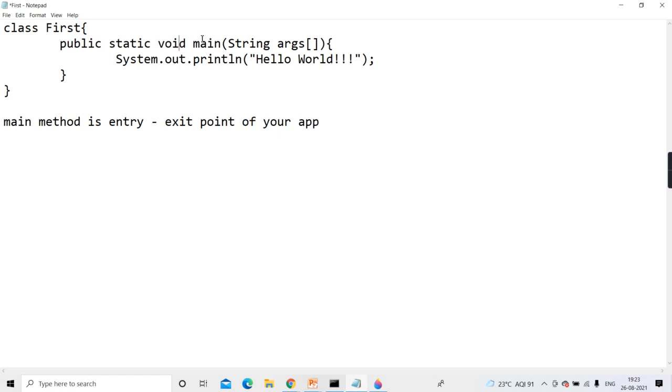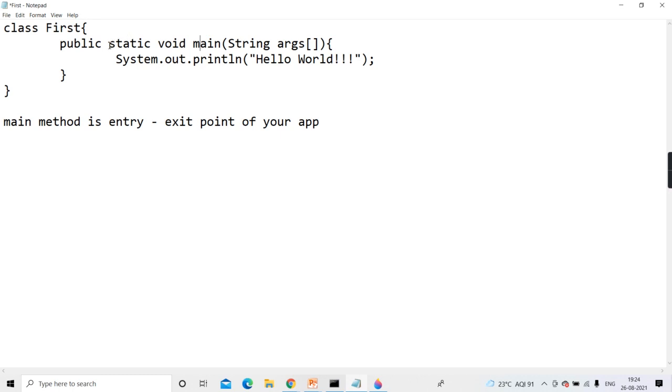Main is running under JVM's control. So when main gets over, it will go back to JVM. So it's not giving anything back to JVM, indicating that with void. So just remember, void means not returning anything back to its caller. Main indicates entry point. Execution starts with main, completes with main. Void indicates main is not going to return anything. Main is not a reserved word. It is not a keyword, but it's a compulsory function.